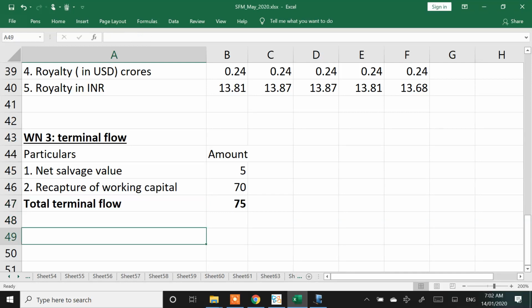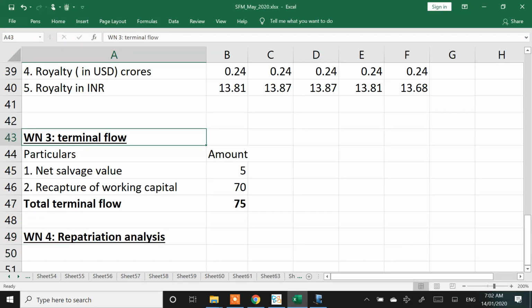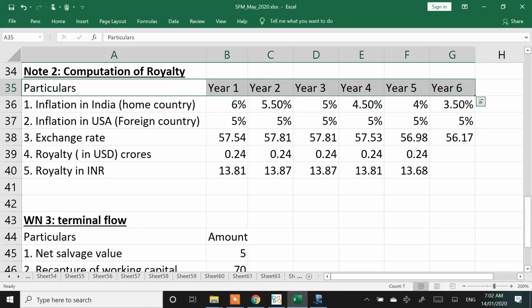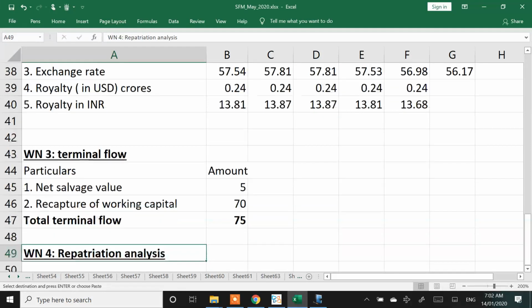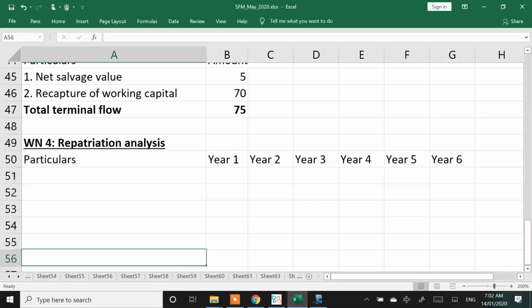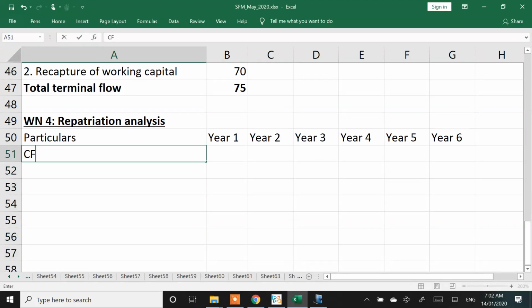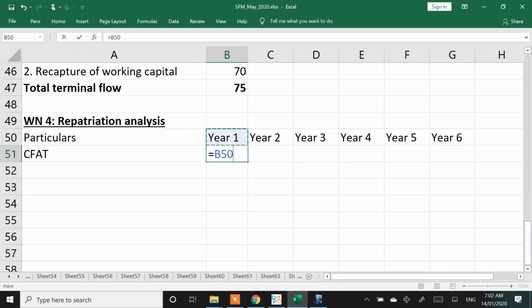Clear? Working note 4, repatriation analysis. In that, start by writing the CFAT number.